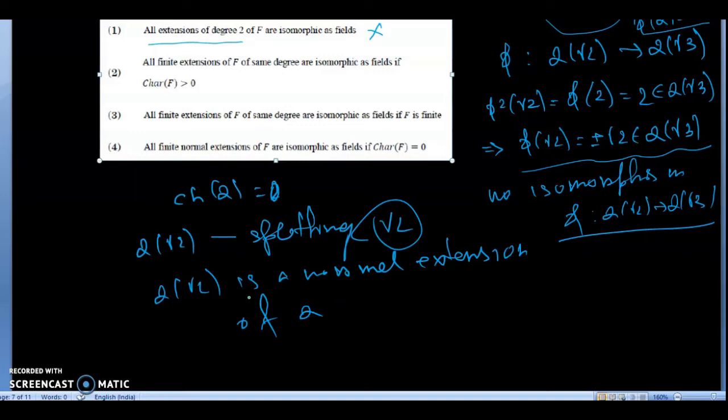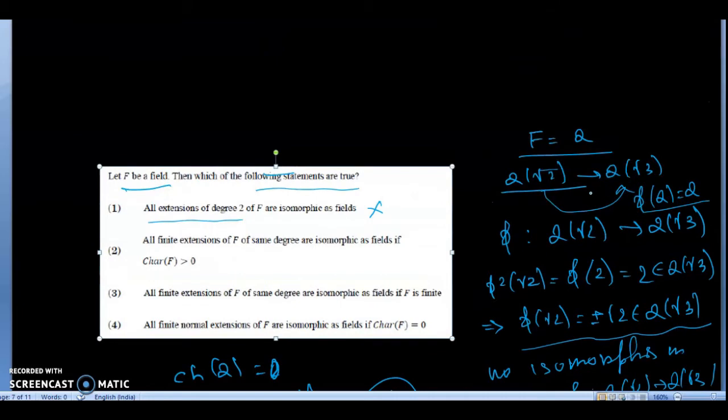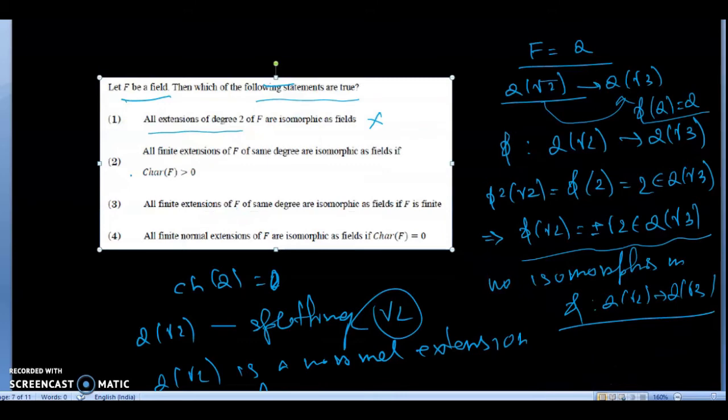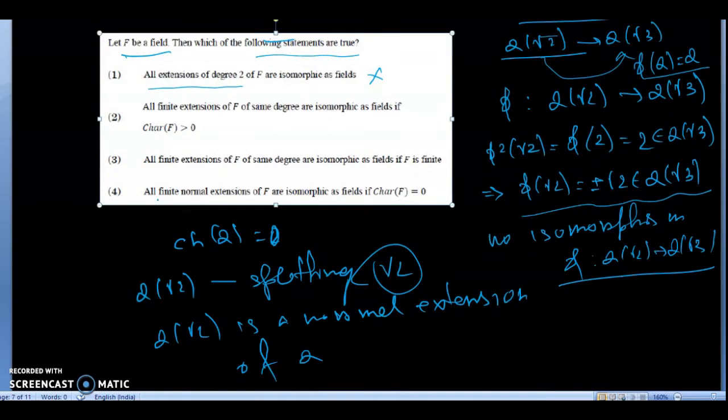That means Q(root 2) and Q(root 3) both are normal extensions of Q, but they are not isomorphic. But in the fourth option, it is said that all finite normal extensions of F are isomorphic as fields if characteristic of F is equal to 0. But here we can see that the characteristic of Q is equal to 0, and Q(root 2) and Q(root 3) are normal extensions, but they are not isomorphic. That means option 4 is not correct.